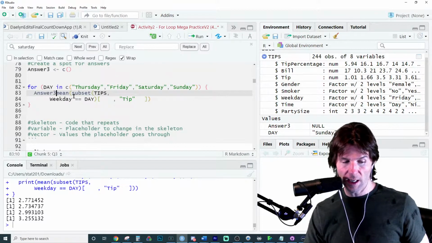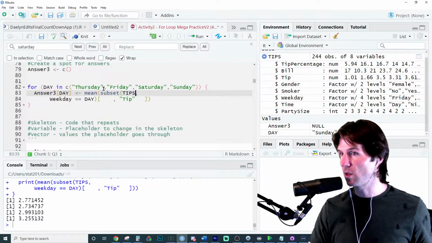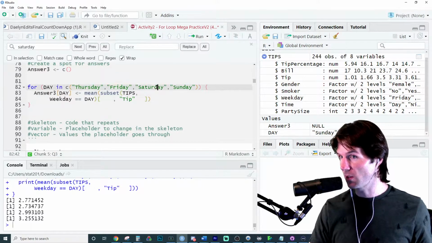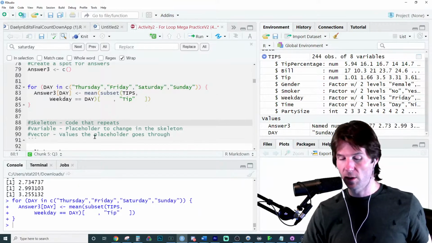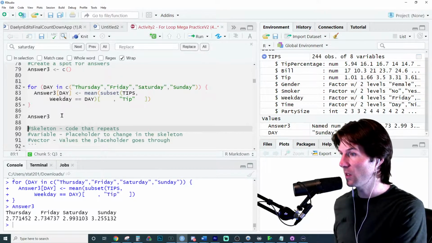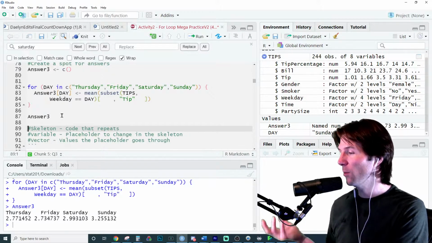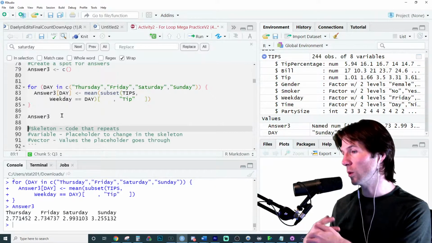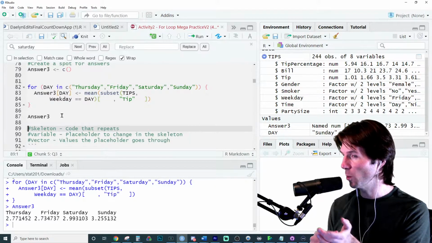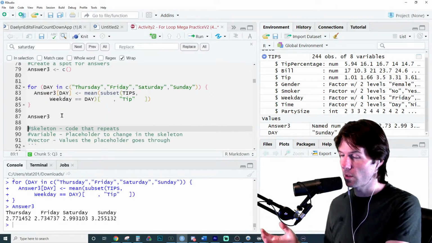And then let's go here to answer and go to position day. Now, you might not think this would work, but this will actually store into position Thursday, position Friday, position Saturday, position Sunday. And when we run this right here, it'll actually create in our vector those named positions. So now we're storing into the vector into position Thursday, but position Thursday doesn't exist. So it creates position Thursday as position 1. Now, this is a pretty great way to solve it because you can see the answers in order.